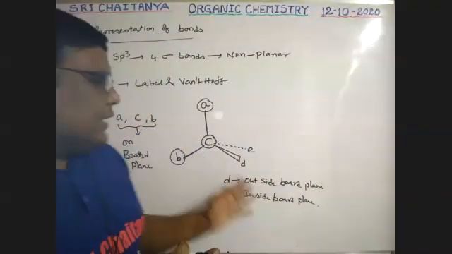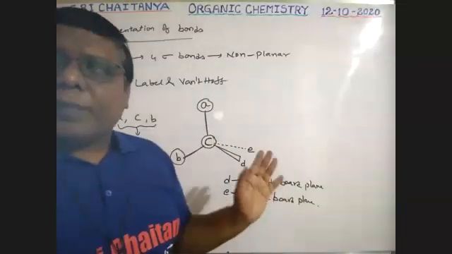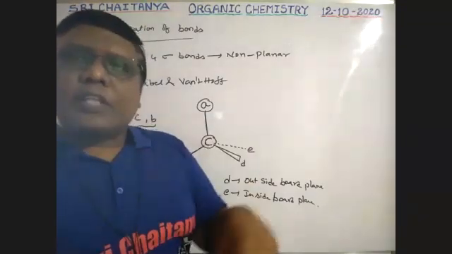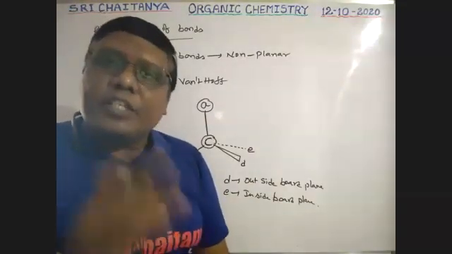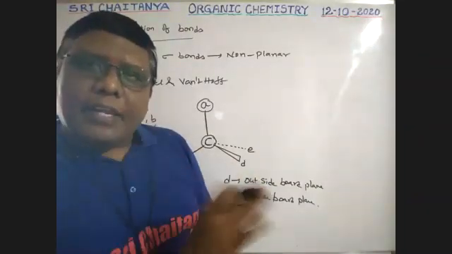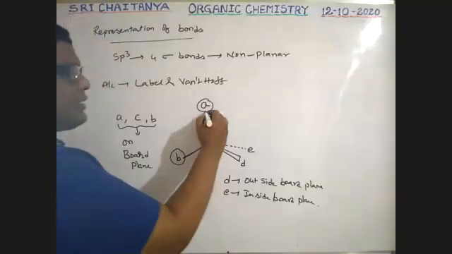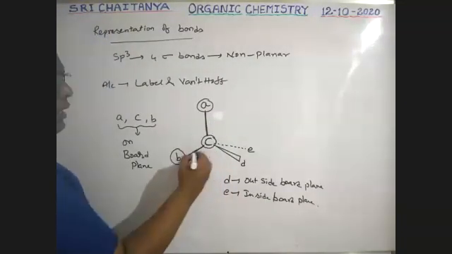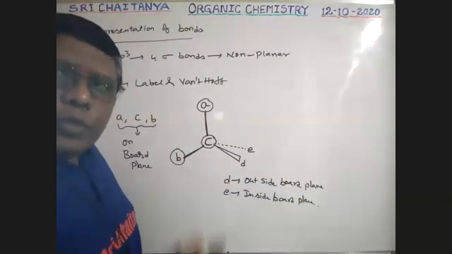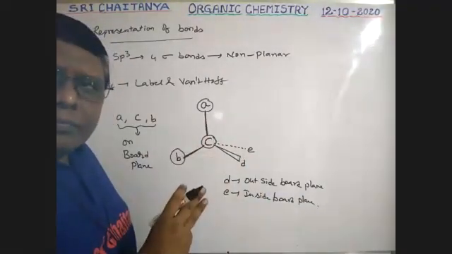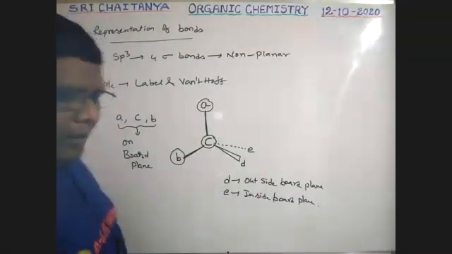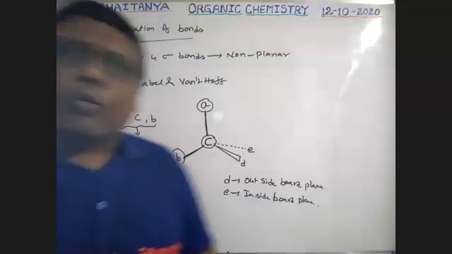Okay, so this is about the tetrahedral structure representation in the sp3 case, boys. There are 4 bonds, tetrahedral. A wedge bond comes outside the board, and a dotted bond goes inside the board. The remaining thick lines are on the same plane. So a total of 3 atoms are in the plane and the remaining atoms are out of plane. Based on these points, there is a question, boys.